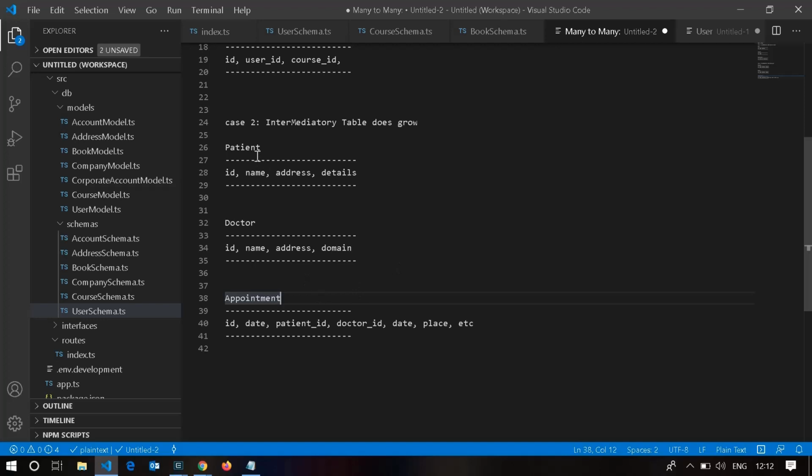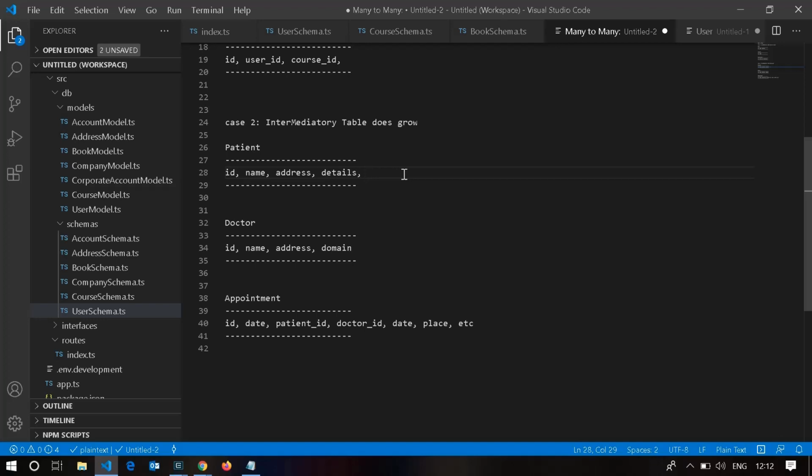So when you do patient dot appointments, mongoose will pick the appointment data for you. It's a little more work in mongoose when you come up with this kind of scenario. It's up to you how you design it. This is one of the approaches. So here a patient will have many appointments. If you want to get appointments, you have to create this intermediate table with the patient and doctor ID first.